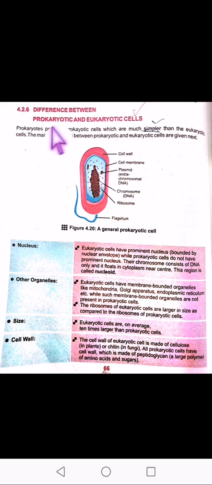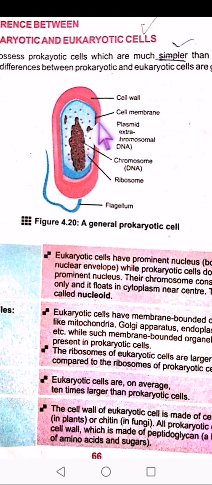First of all, you know what is prokaryotic and what is eukaryotic. Prokaryotic cells are those cells that do not have a true nucleus. Pro means false or not true nucleus, whereas eu means those having a true nucleus. Remember that prokaryotic cells are much simpler than the eukaryotic cells. Fine, for that reason they have also shared a diagram over here of the prokaryotic cell.